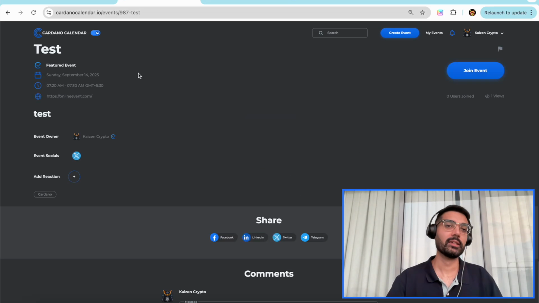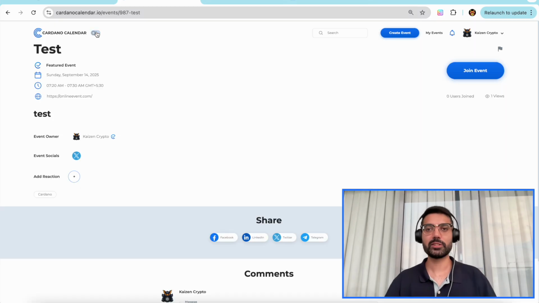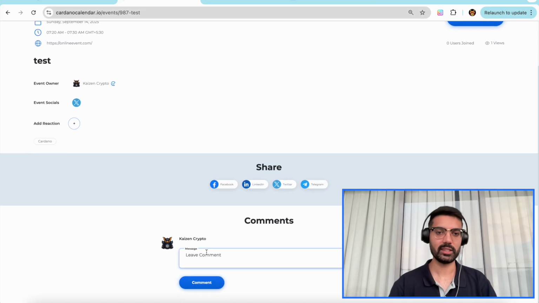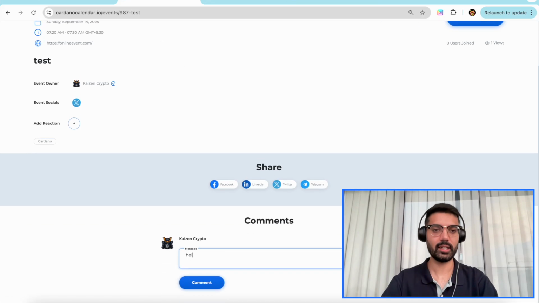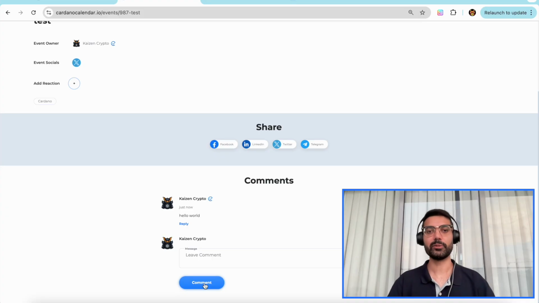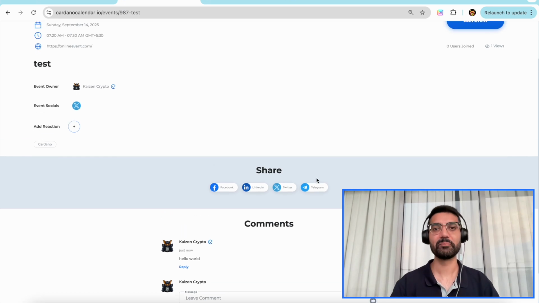And there we have it. So it's very straightforward to be able to create an event listing. Of course, you can spend as much or as little time as you want. And here we see the option to add comments. Let's say hello world. Let's go ahead and leave a comment. And this gives you another feature if you do have that NFT. Connecting to the platform now gives you the ability to engage with your community directly on the site.